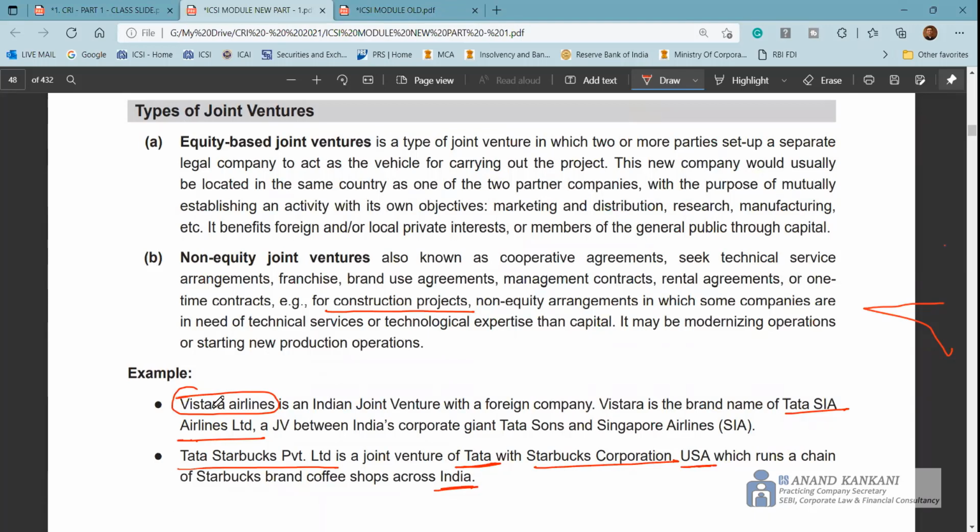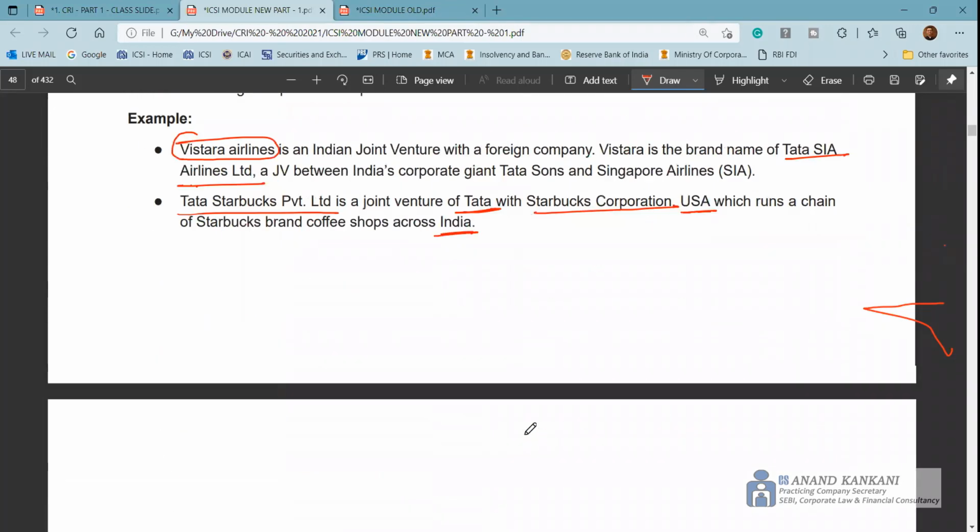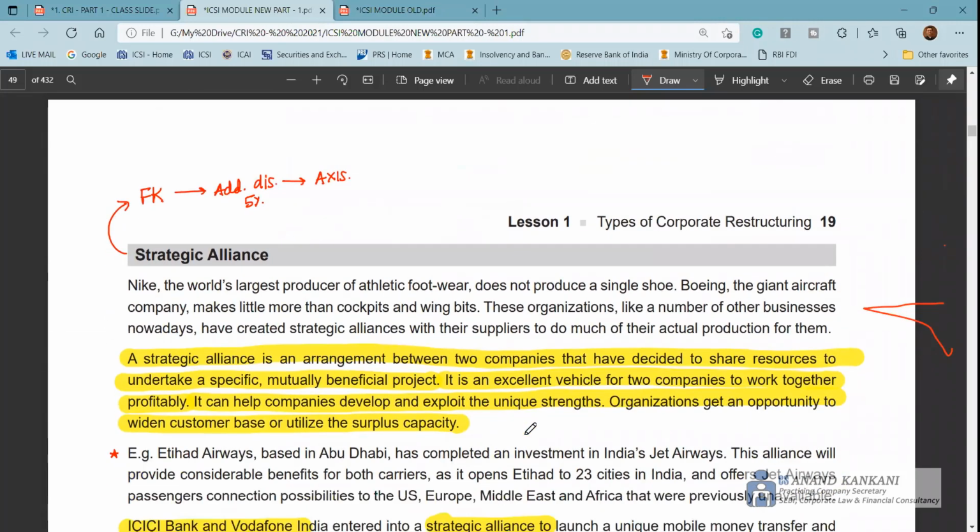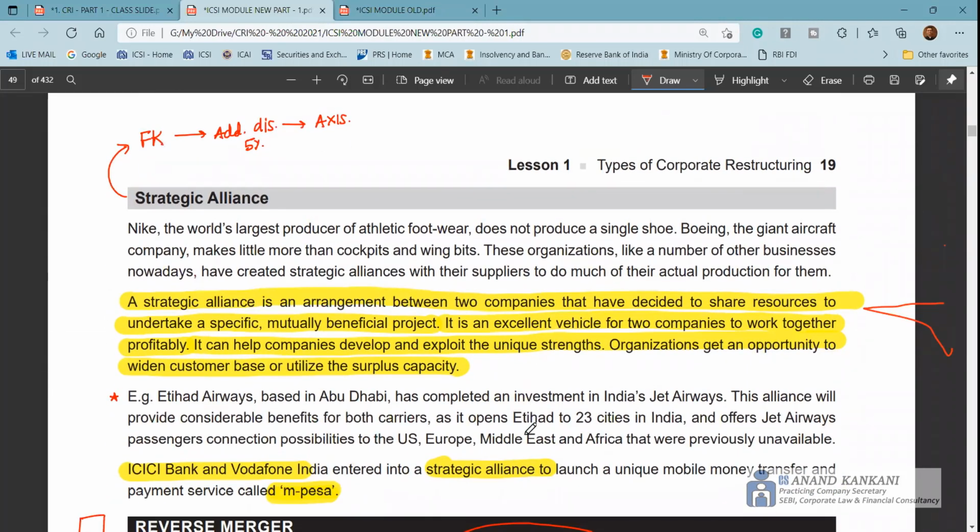So Vistara Airlines, it's a Tata and Singapore Airlines joint venture, Tata Starbucks, right? So this is their strategic alliance we have discussed. Don't write Etihad Airways. This example is now not a very good example because Jet Airways is no longer into operations as of now. But yes, ICICI Bank, Vodafone, M-Pesa, this is a strategic alliance.